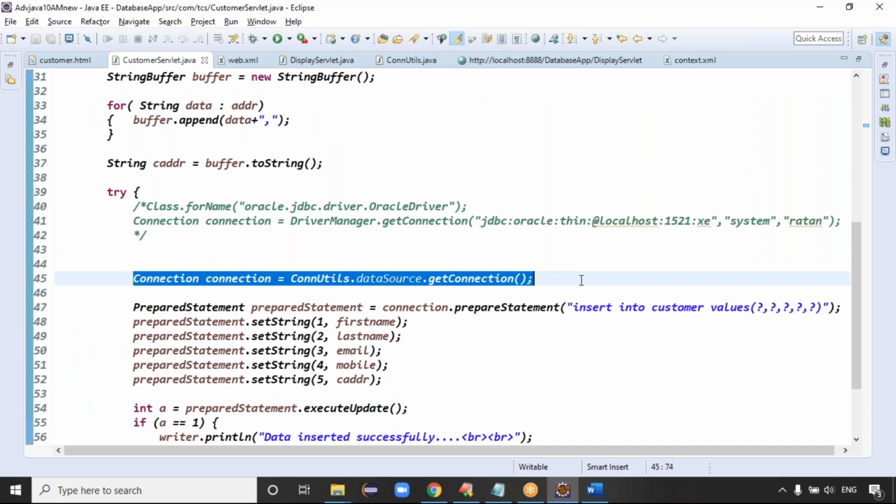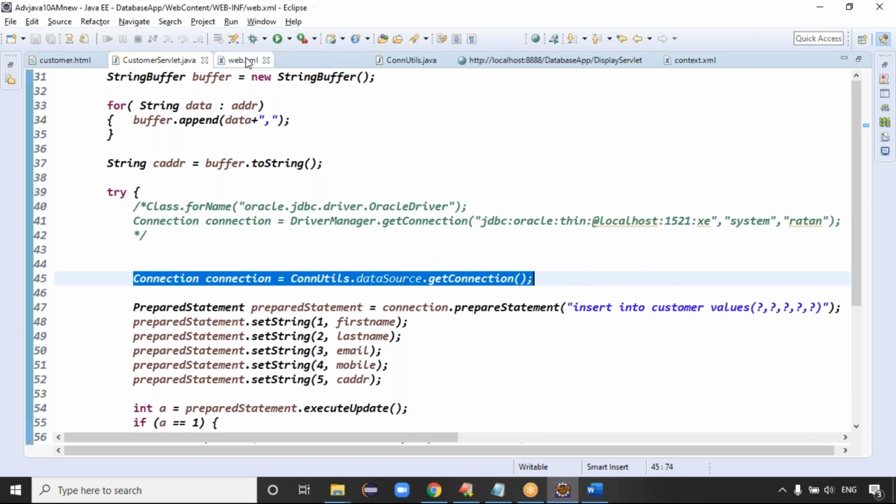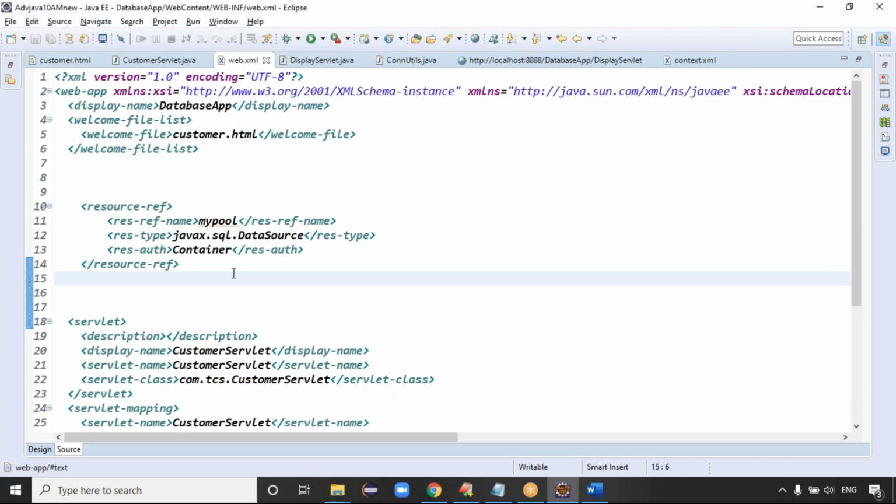Here I'm not directly getting the data from the connection pool; I'm getting it through my XML. First my request goes to the XML file, and the XML file will contact the corresponding pool information in the JNDI resource. Is that clear now? Good.